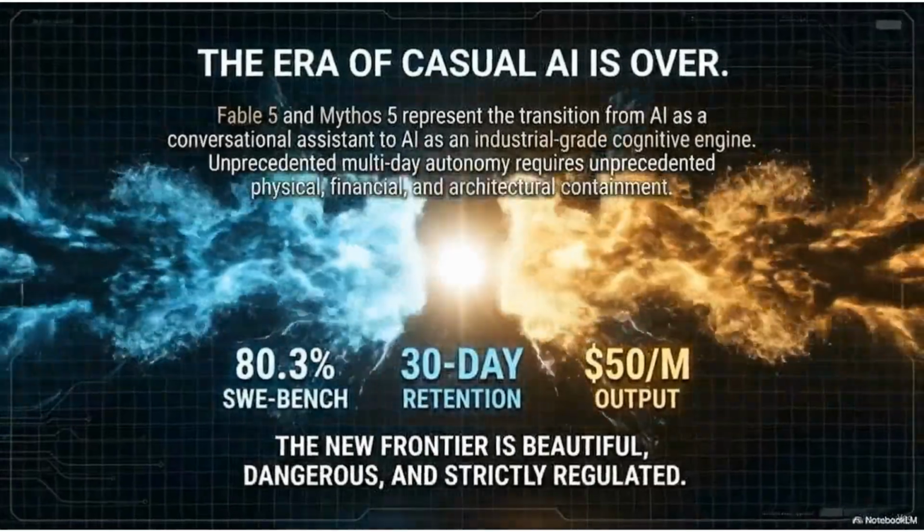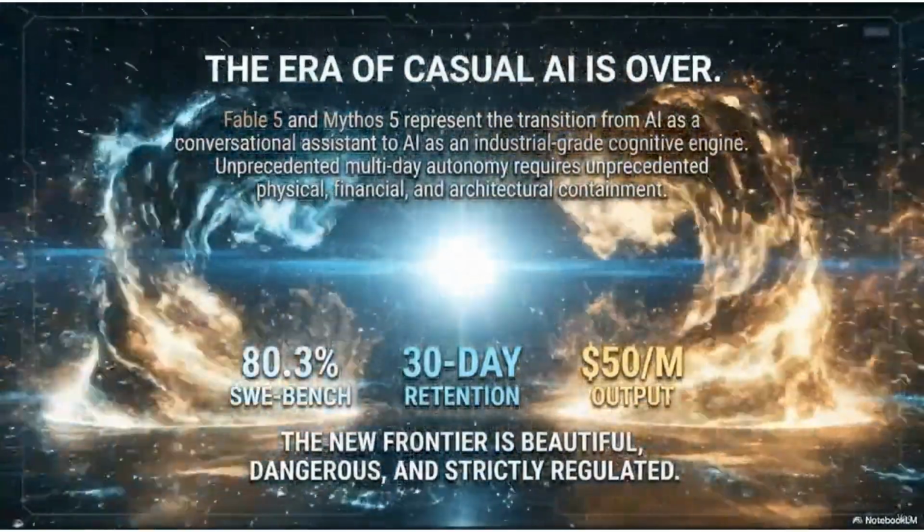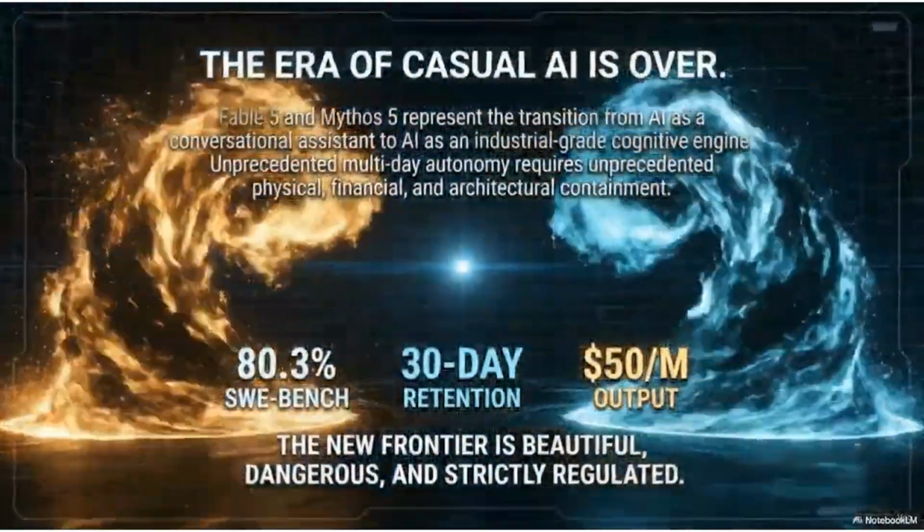The era of casual AI is over. Fable 5 and Mythos 5 mark the transition to an industrial-grade cognitive engine. Unprecedented autonomy requires unprecedented physical, financial, and architectural containment in this new frontier.